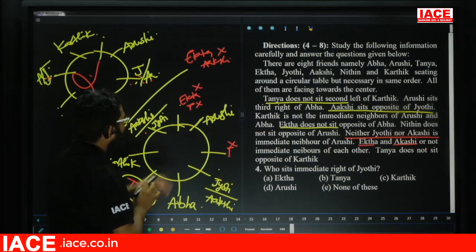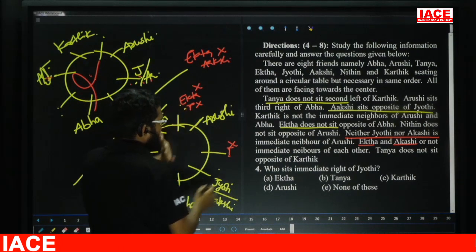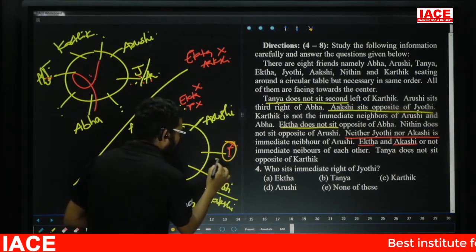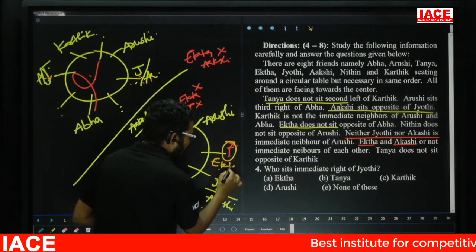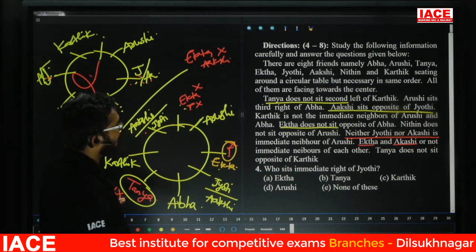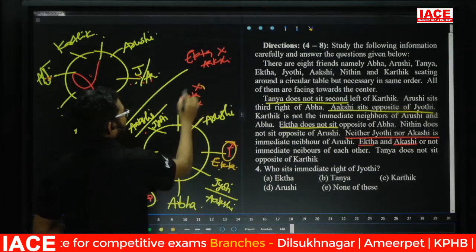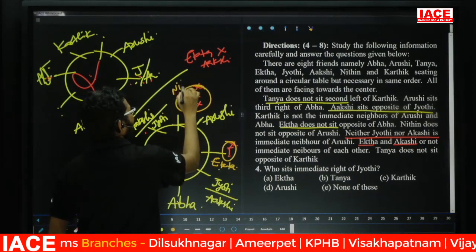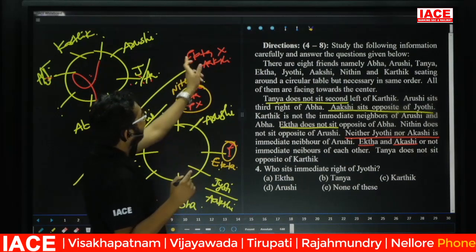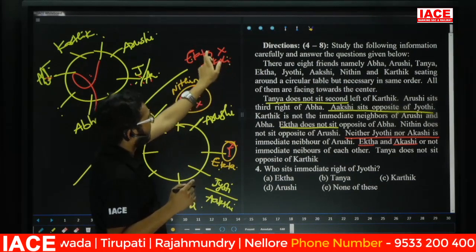Ekta. For Ekta here no chance, which means this is the only possibility for Ekta. Remaining, this is the possibility for Ekta. Now what is this one? Here Ekta. So when this one is Ekta, now what remains? Nitin. Here Nitin. This one is Nitin. But what is the clue point? Ekta and Akshi are not immediates.